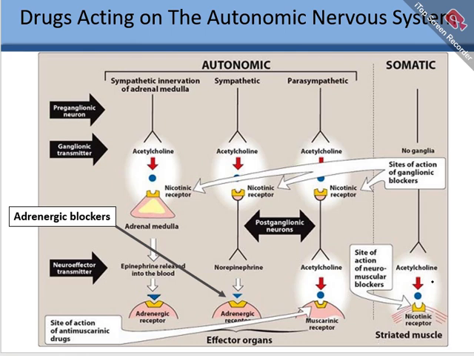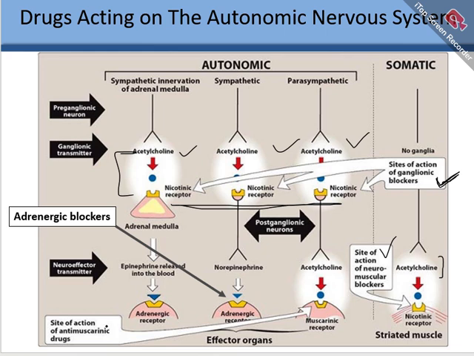The drugs which block the effect of acetylcholine on the nicotinic receptors are known as neuromuscular junction blocking drugs. On the other hand, those drugs which act at the ganglia level and block the effect of acetylcholine on the nicotinic receptors present at the ganglia level are classified as ganglionic blockers. Once these are blocked, the effects of both parasympathetic and sympathetic systems are blocked.